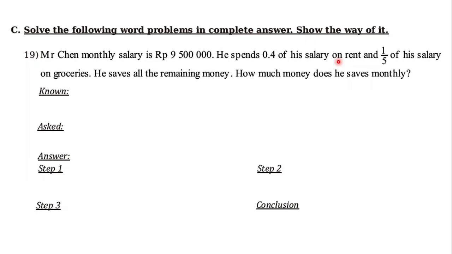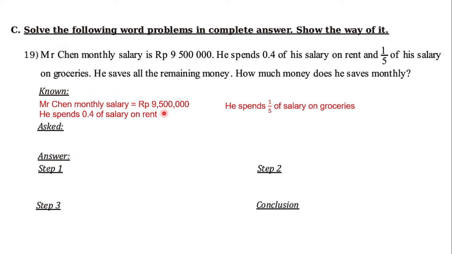Now, let's gather all the information given in this part. Mr. Chen's monthly salary is 9,500,000 rupiah. Next, he spent 0.4 of his salary on rent. Next, he spent 1 out of 5 of his salary on groceries.